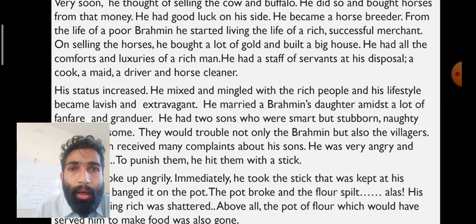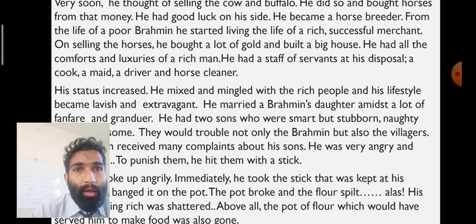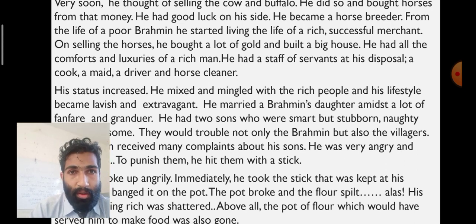Then next, his status increased. Status means situation. He became a rich man. He mixed and mingled with the rich people, and his lifestyle became lavish and extravagant.